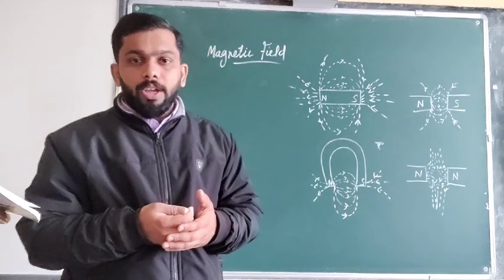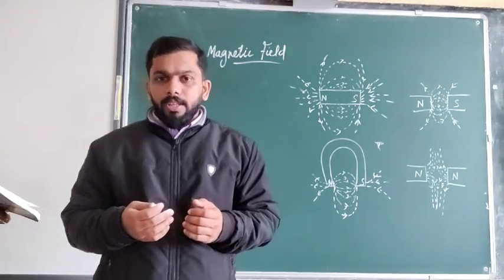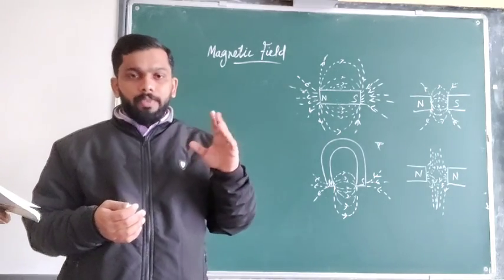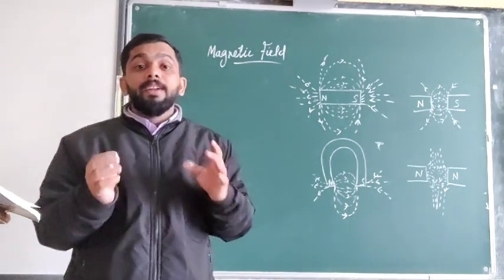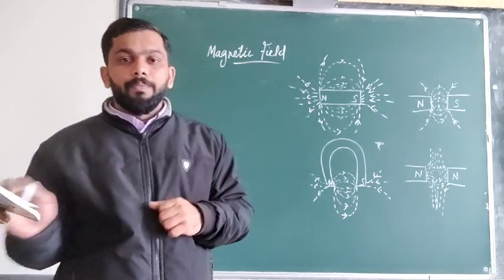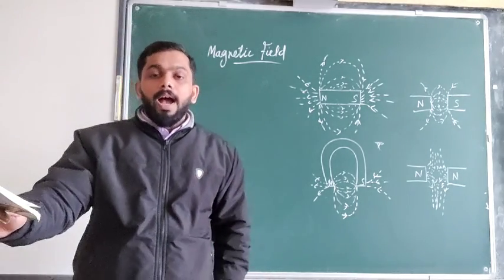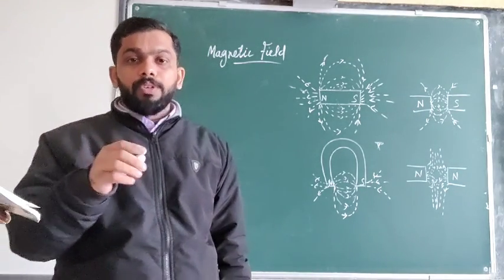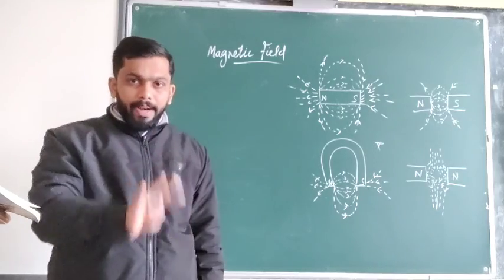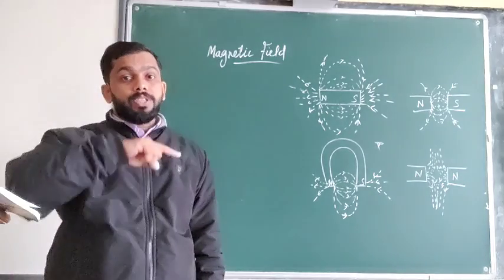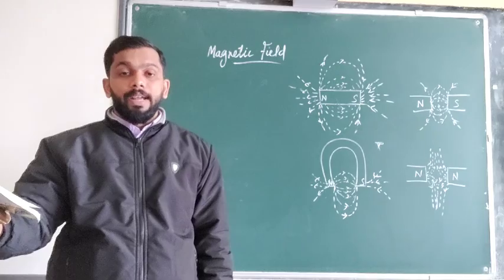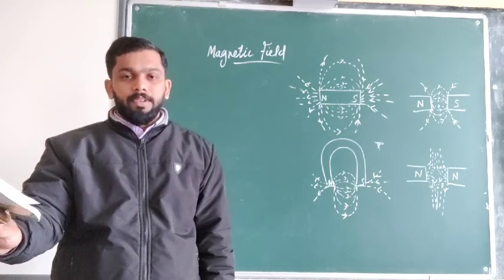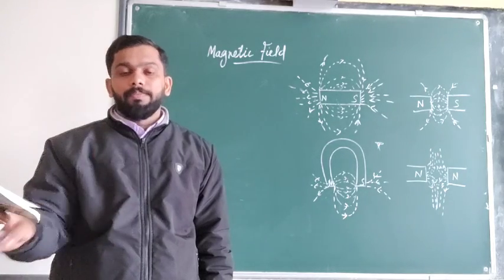And we know that natural magnets exist on the earth. What are natural magnets? Just like stone pieces, rock pieces, naturally we are able to get a natural magnet. That means inside the earth magnetism is there. And if you dig a small pit and bury an iron piece there in the north-south direction, after maybe 6-7 days if you take it out, that iron piece will become a magnet. That means the earth has magnetizing power.